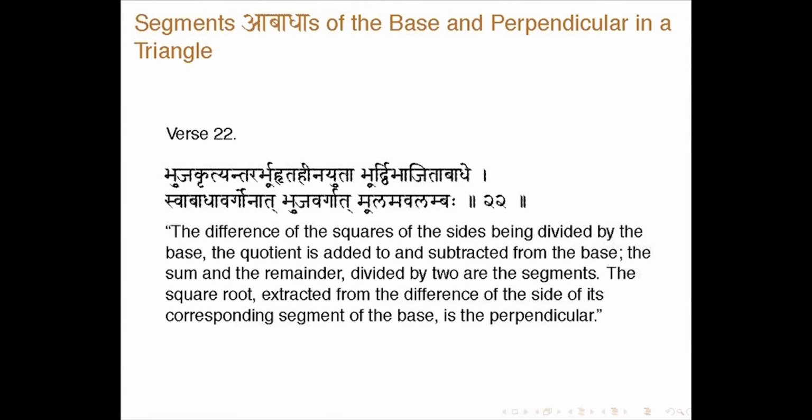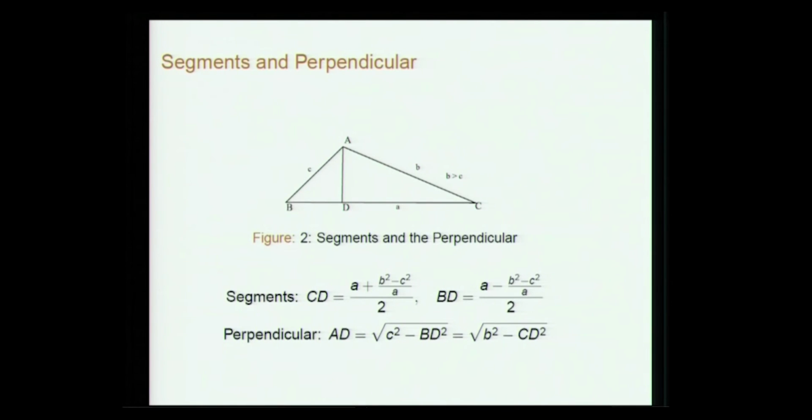So, again, it is much easier to explain with the diagram and the notation. Here ABC is an arbitrary triangle. A is the base, and C and B are the sides. Then you draw a perpendicular from A to the base BC. So, AD is the perpendicular, and the segments, the abadha, are BD and CD.